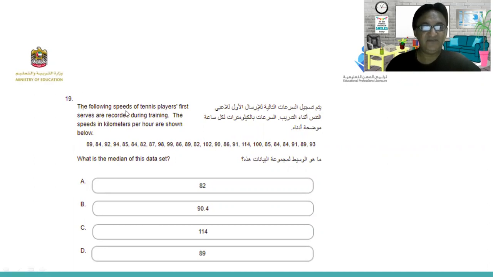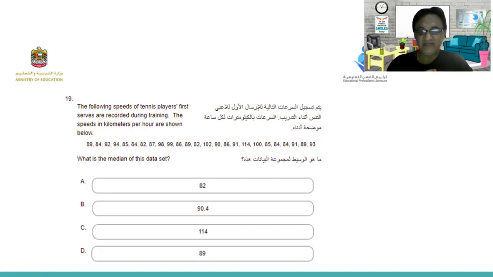The question says the following speeds of tennis players' first serves are recorded during training. The speeds in kilometers per hour are shown below. So these numbers are showing the speeds. What is the median of this data set?